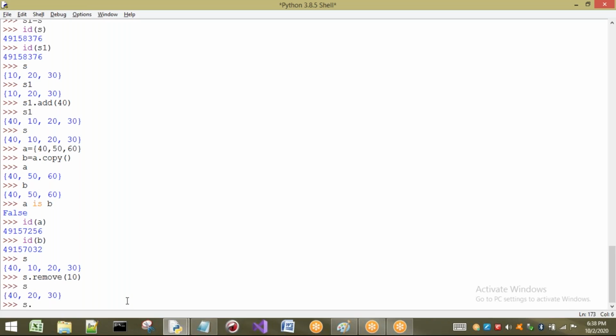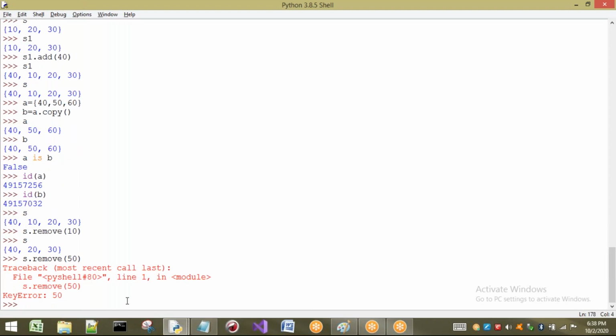Okay. Now I will try to remove an element that is not present in this set. That is, I will try to remove 50. What happens? It is going to give you an error. How can it remove? You are telling it to remove the element from S. Which element? 50. It will try to search for 50. It is not present, so it will give an error. What error? KeyError. You have given 50, and that element is not present.